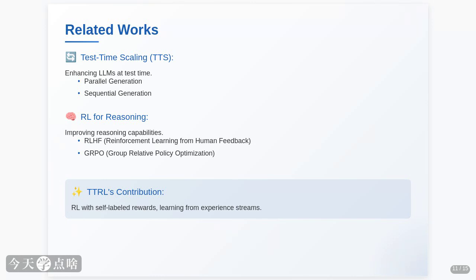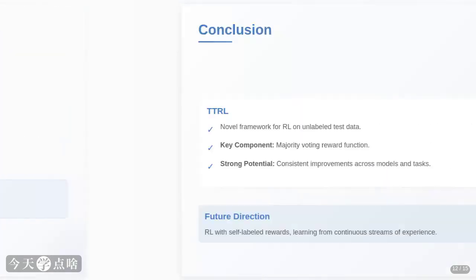It uses self-generated labels. It also connects to the huge field of RL for reasoning, like RLHF, which uses human feedback to align models, and GRPO, which uses rule-based rewards to improve math solving. TTRL is the next step, exploring RL where the model learns from its own experiences without needing external labels.